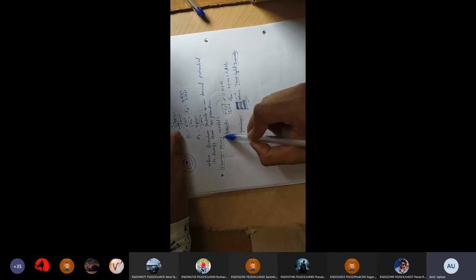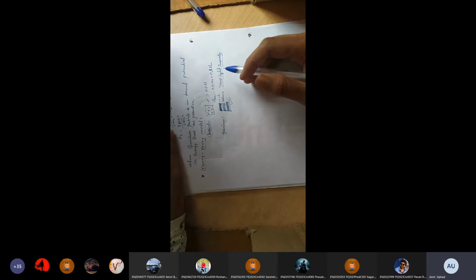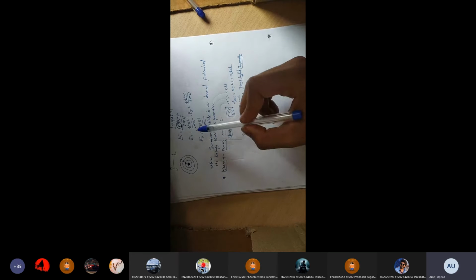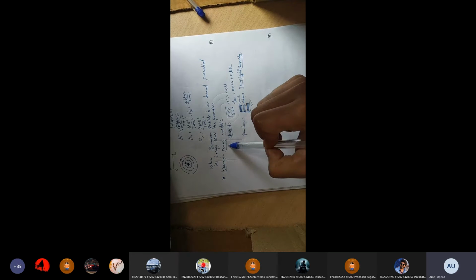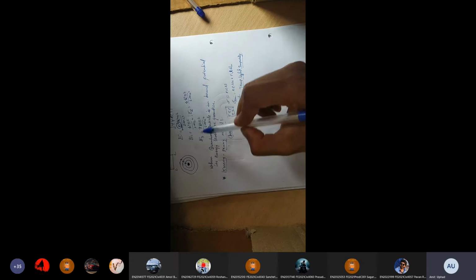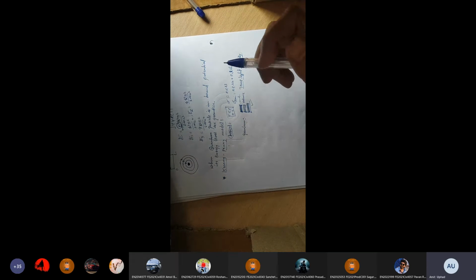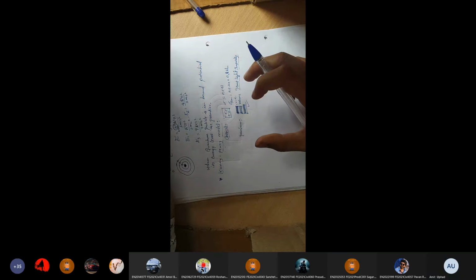But I left one point in this model, that is the Kronig-Penney model. What is this Kronig-Penney model? Please try to understand. We have to use the bound state condition in the Kronig-Penney model. If you don't know this bound state, you will never understand it, so I had left it out. We have to use this bound state condition in the Kronig-Penney model. Is it clear what I am saying? Yes, sir. Do you all remember semiconductors?